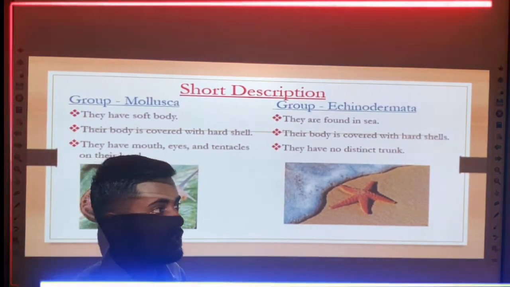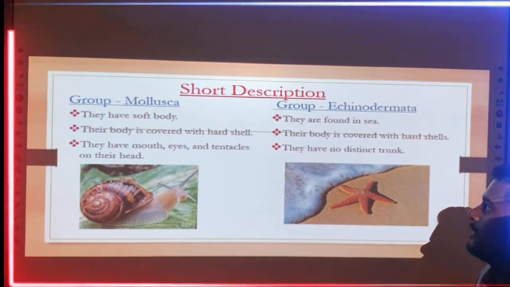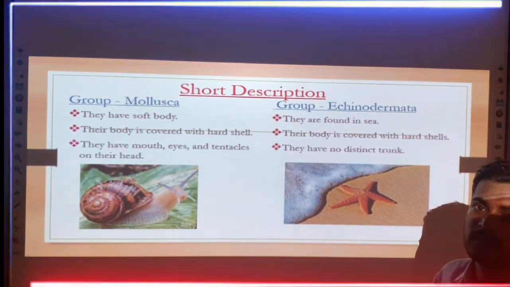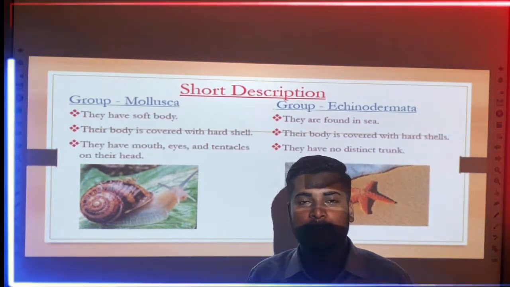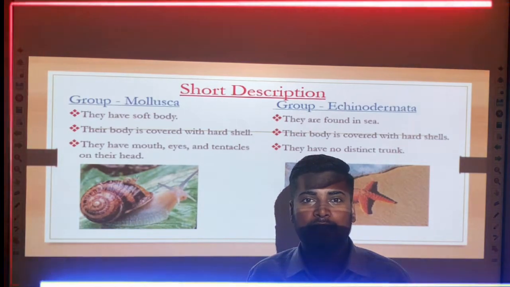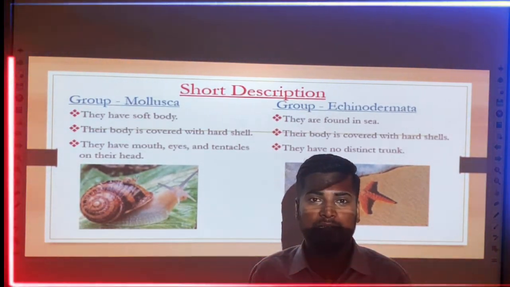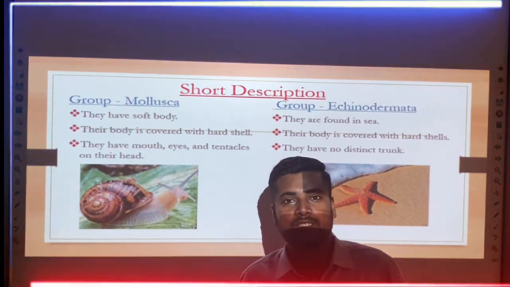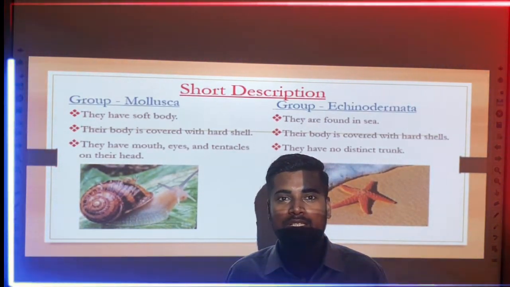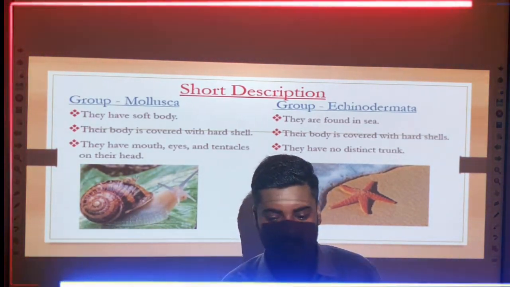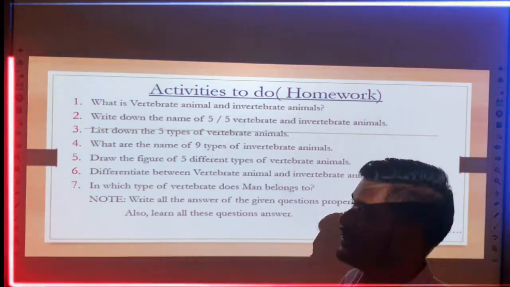So after finishing all these features of invertebrate animals, you will know the different types of invertebrate animals and their types, and similarly the types of vertebrate and invertebrate animals. But after finishing this lesson, you must do some of the activities which are present in the next slide. So you can see the next slide is related to the activities. You must do this.